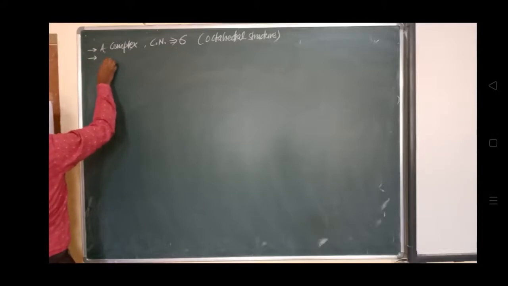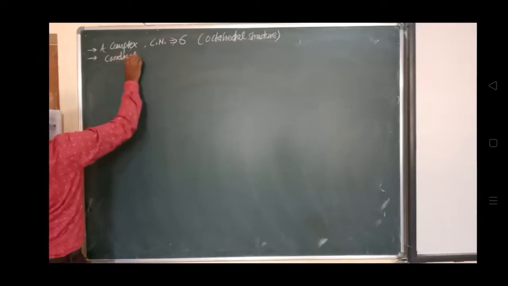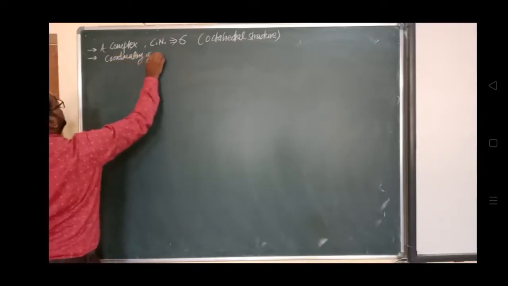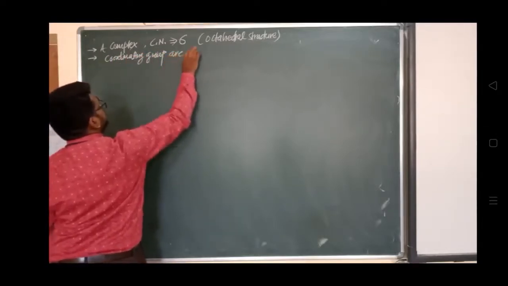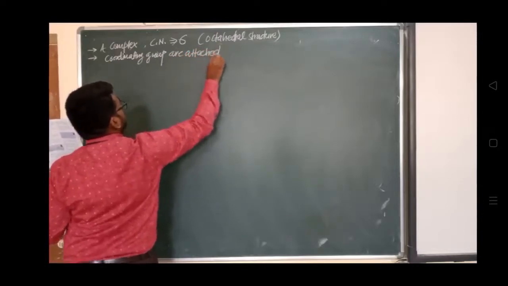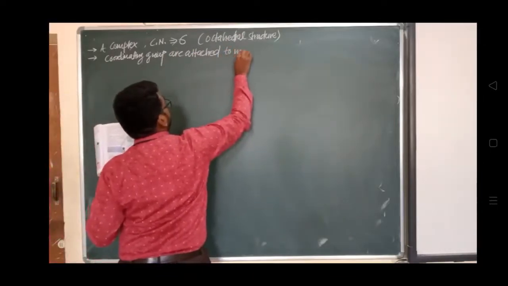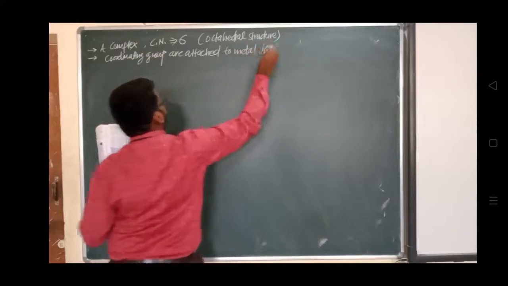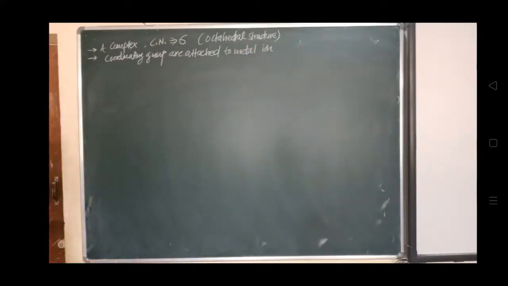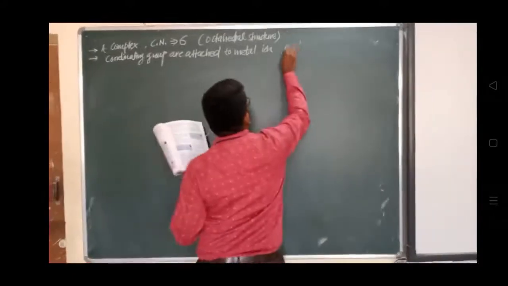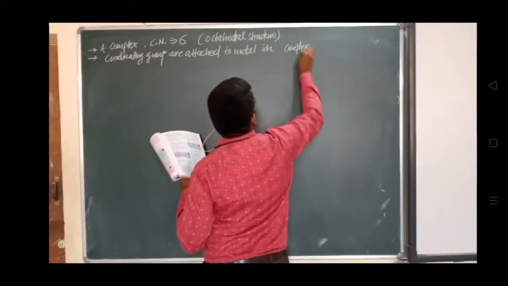So consider when these coordinating groups are attached to metal ion. ये मेटल आयंस के साथ अटैच होते हैं. And the complex which will be formed, whatever the complex which will be formed when the metal ion will attach with the coordinating group.